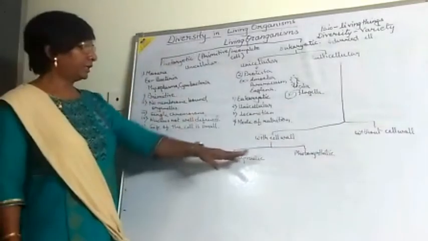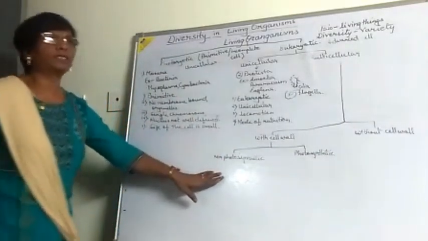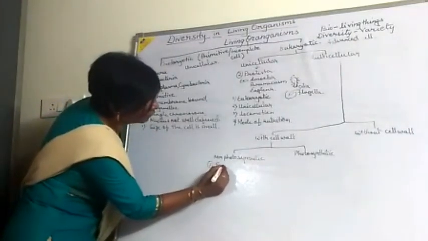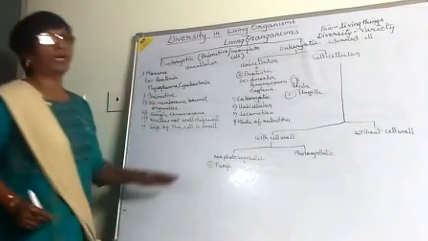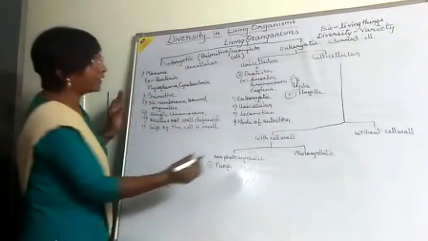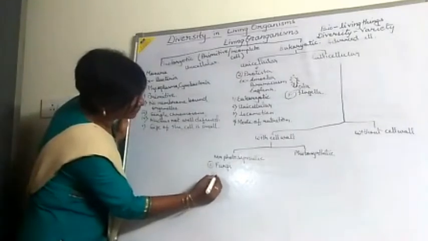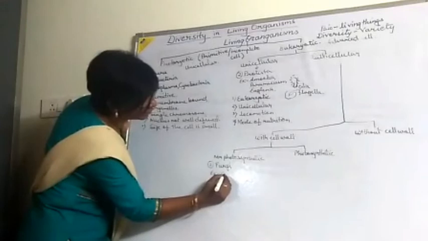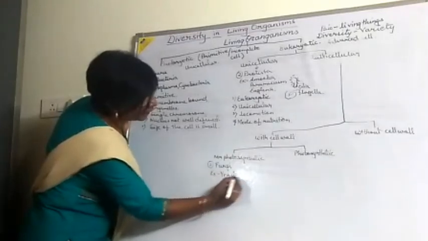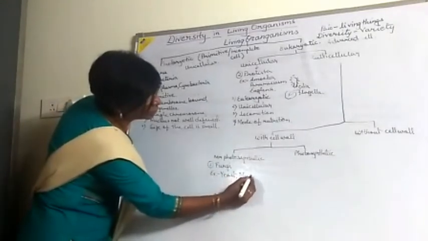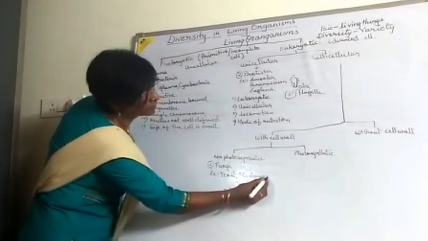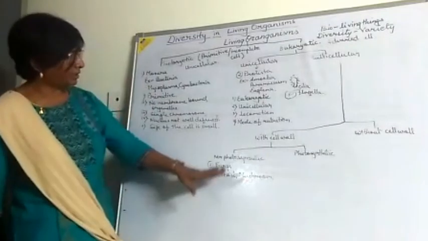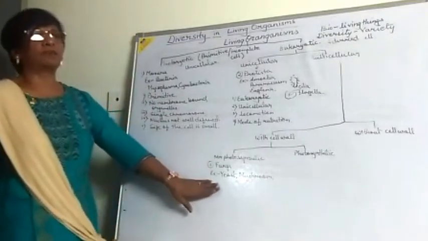If we are taking this non-photosynthetic one, we are getting the third kingdom, that is the fungi. Now if you are going to take the fungi, you can take the examples here, that is the yeast and another one is the mushroom. Now what are the characteristics in the non-photosynthetics, that is the fungi?